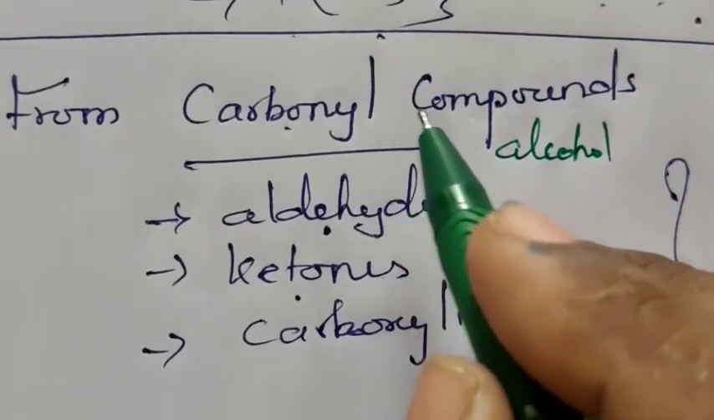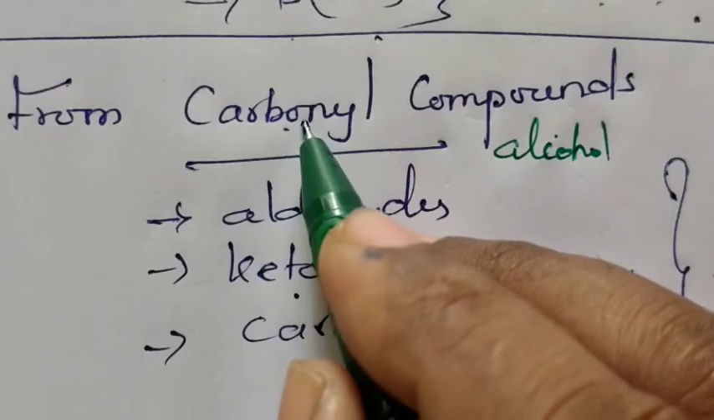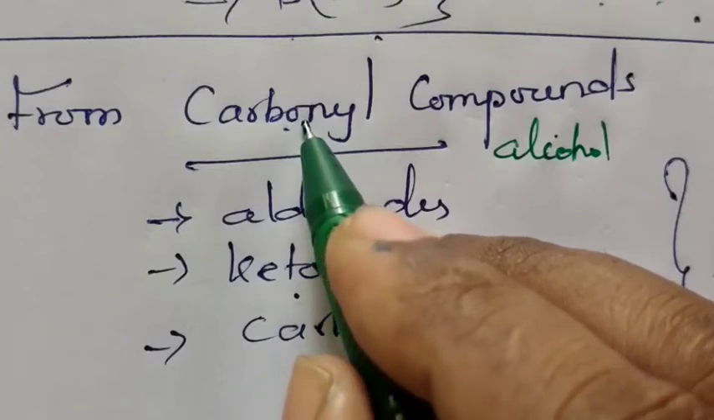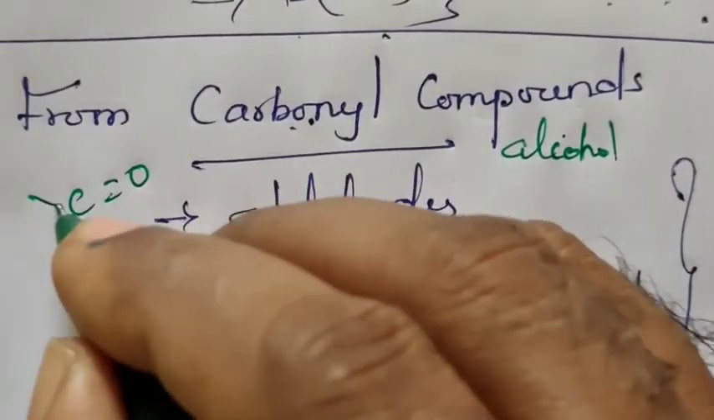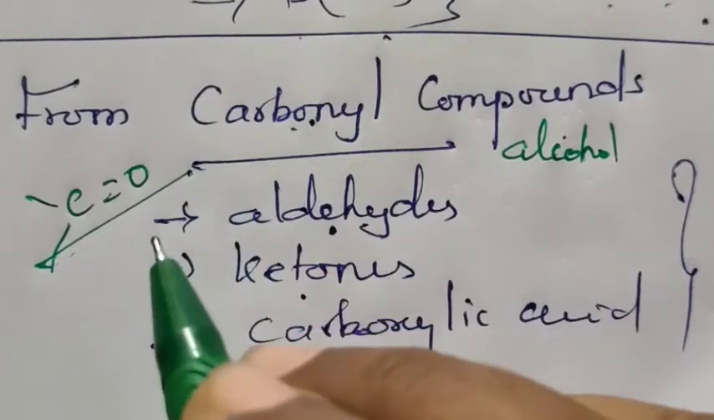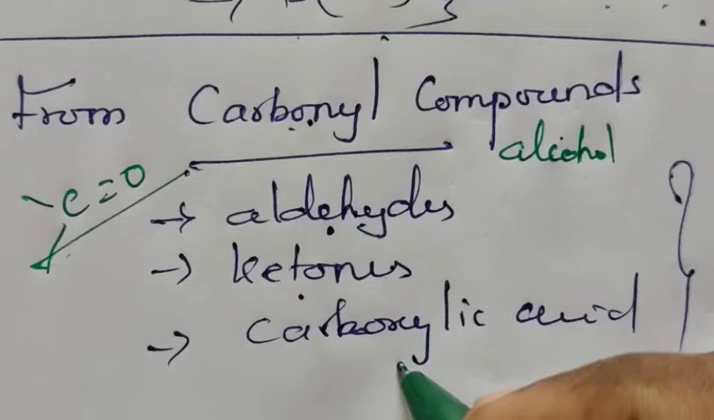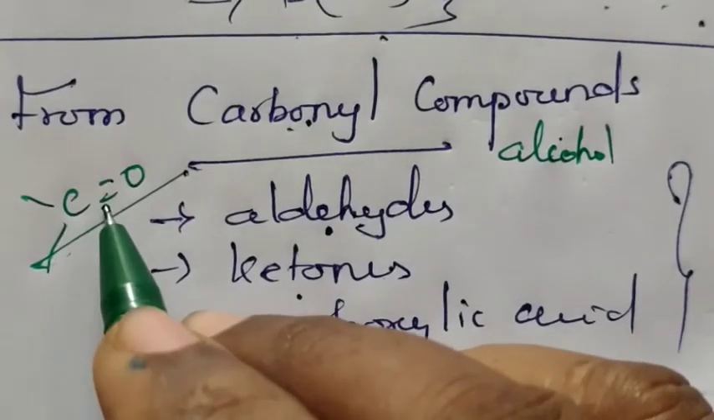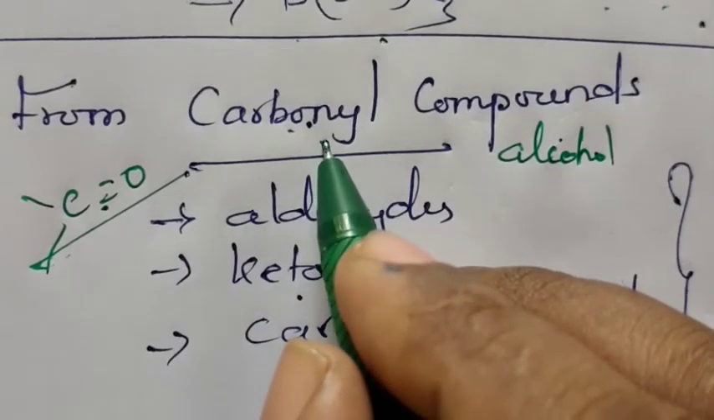So, conversion of carbonyl compounds. What do you mean by carbonyl compound? Carbonyl compound means normally the compound which contains the C double bond O group. This group is called the carbonyl group. So, aldehydes, ketones, carboxylic acids, esters, etc. That means those compounds which contain C double bond O come under the category called carbonyl compounds.